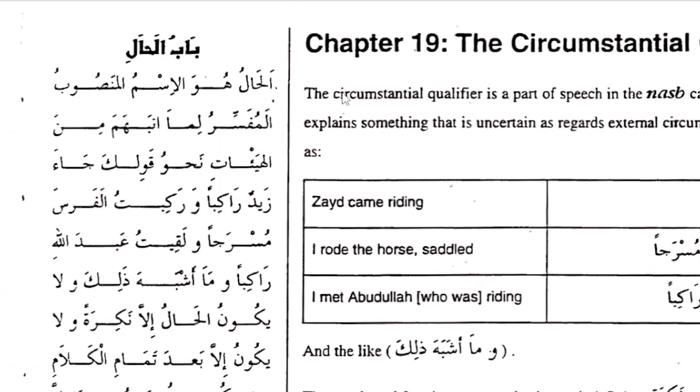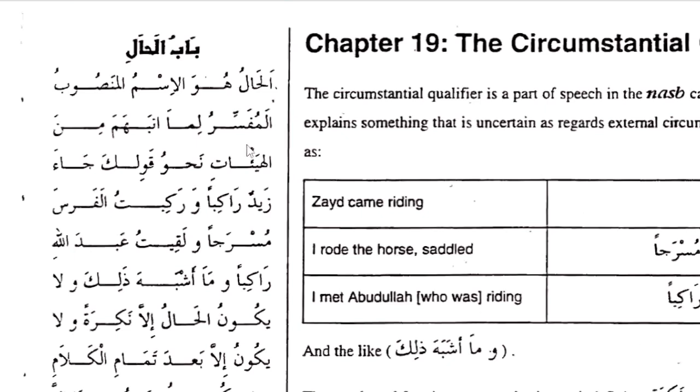So let's read what the Sheikh says here. The Sheikh says that Al-hal huwa al-ismul mansub, and mostly it is mansub. So you say zahabtu ilayhi mashiyan or zahabtu ilayhi rakiban. Okay. So it's mostly in the state of nasb. So that's what the Sheikh says. Ismul mansub. Al-mufassiru lima imbahama min al-hayat.